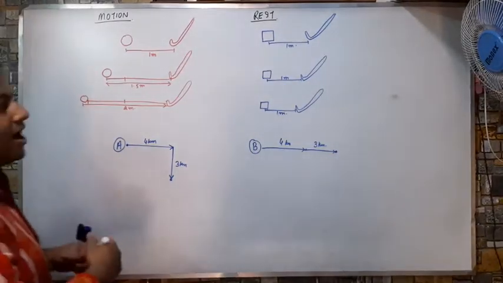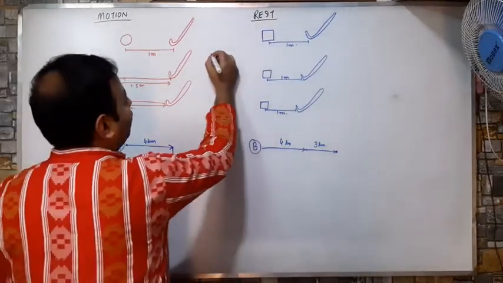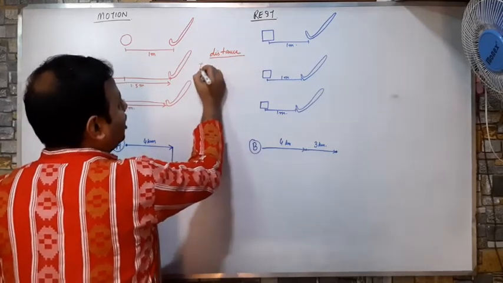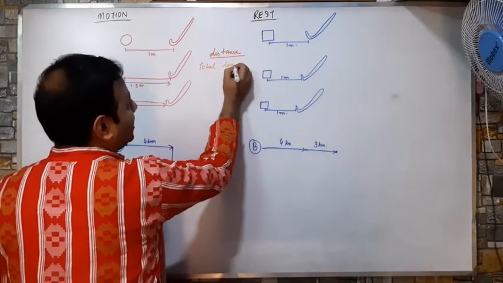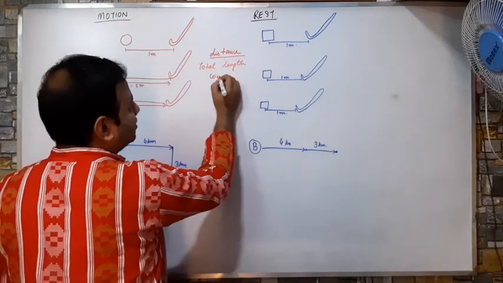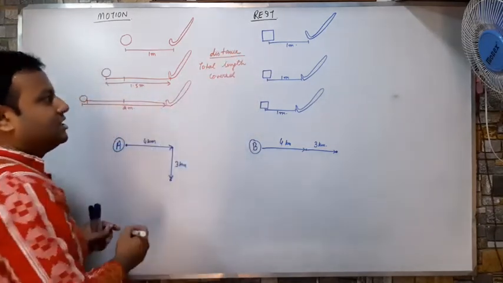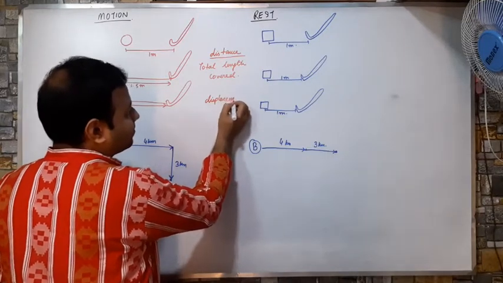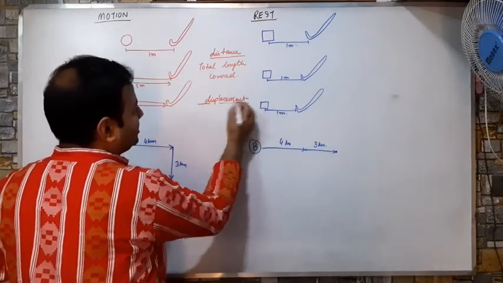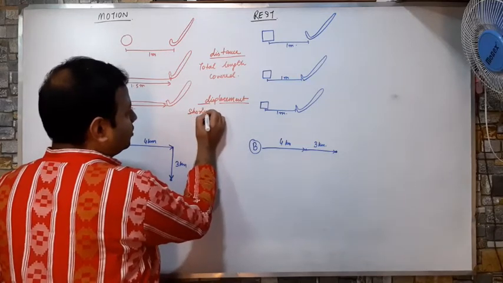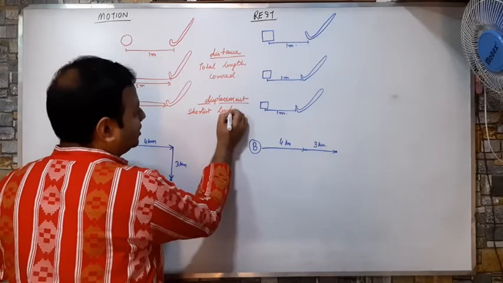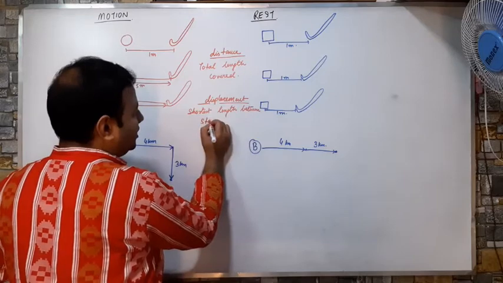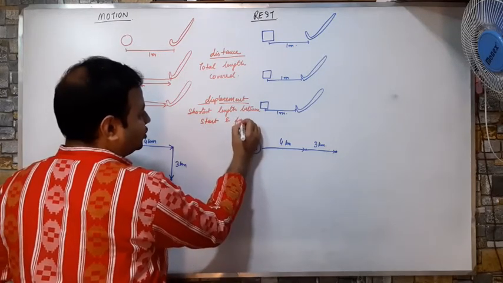Now I have to find two quantities. First is the distance. What is distance? Distance is the total length covered. This is called the distance. And what is displacement? Displacement is the shortest length between start and finish.